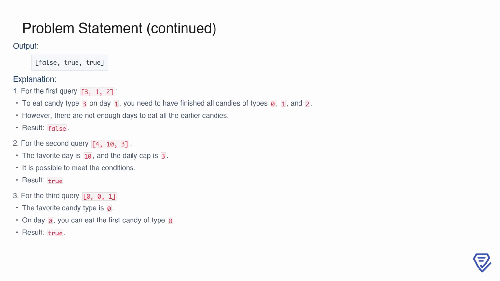Now consider another example. If candiesCount is [5, 2, 6, 4, 1], and the queries are [3, 1, 2], [4, 10, 3], [0, 0, 1], the output will be [false, true, true]. For the first query, [3, 1, 2], you need to eat candy type 3 on day 1, but this requires finishing all candies of types 0, 1, and 2 first. Since there aren't enough days to do this, the result is false. For the second query, [4, 10, 3], eating candy type 4 on day 10 is feasible under the given conditions, so the result is true. Finally, for the third query, [0, 0, 1], eating candy type 0 on day 0 is straightforward since you can start eating immediately, making the result true.